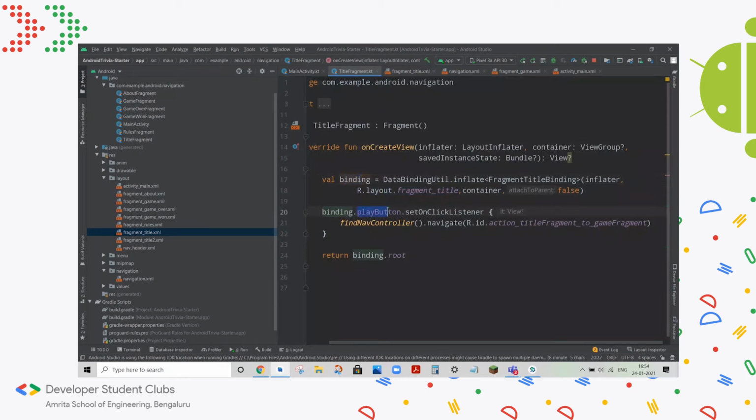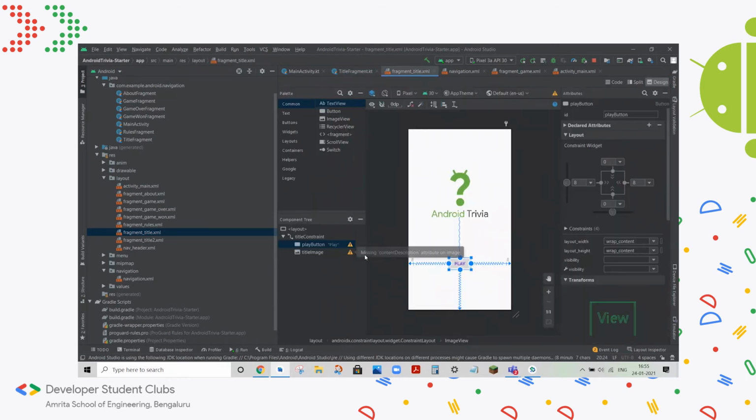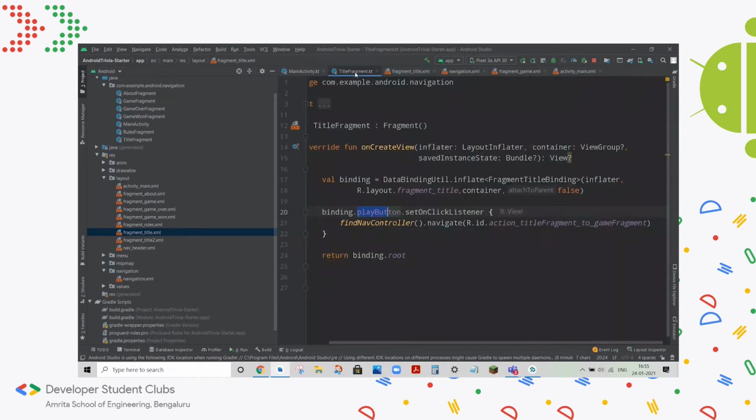So now I can access the play button. If you're wondering why it's called that, it's because the resource ID for this button has been set to play button. So I can access it like that.